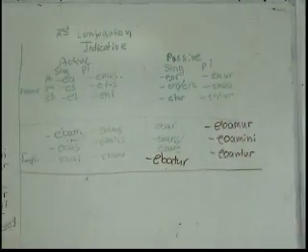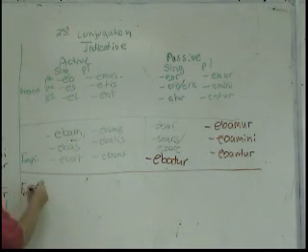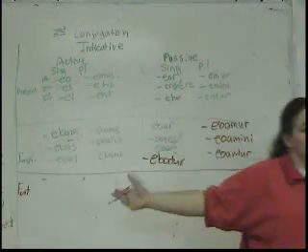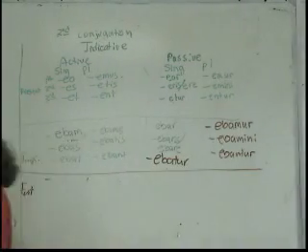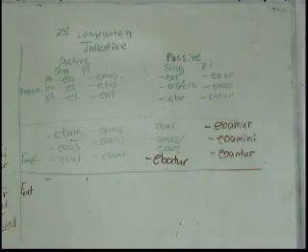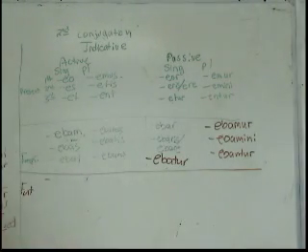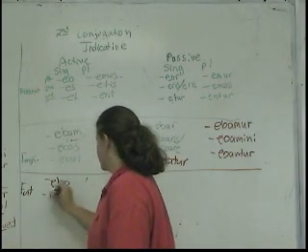Okay, how about future? Y'all can all do this. Second conjugation is like first conjugation except for the vowel. EBO, EBIS, EBIT.